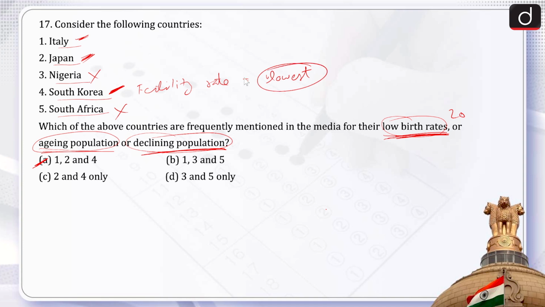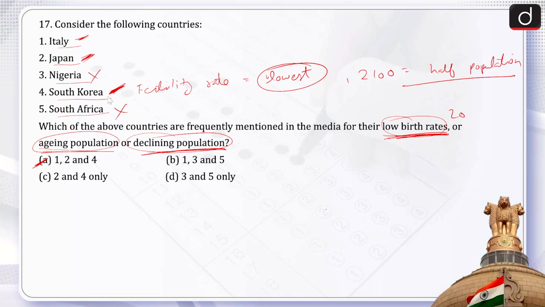So around the whole globe, the country which has the lowest fertility rate is South Korea. And the United Nations has already given a warning that with regard to the year 2100, South Korea will have only half of its population left if it keeps on going at the rate at which it is going as of now.